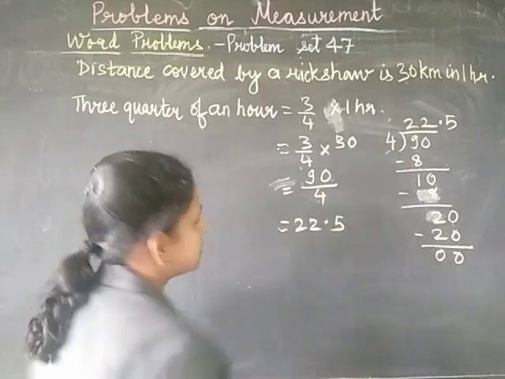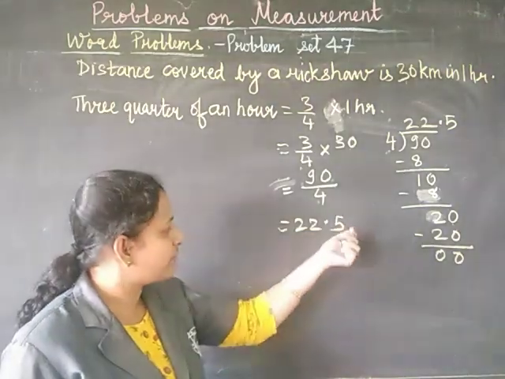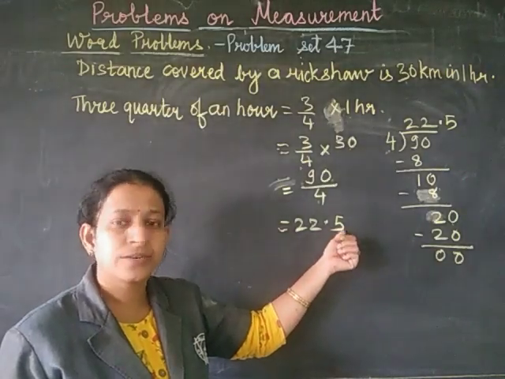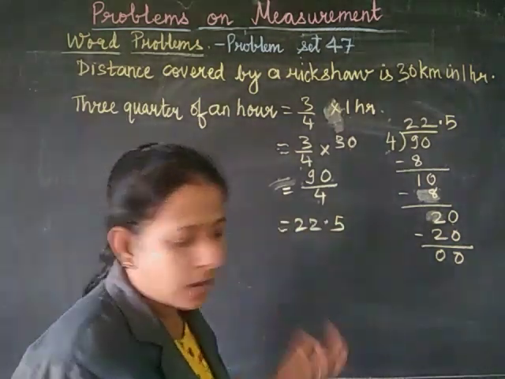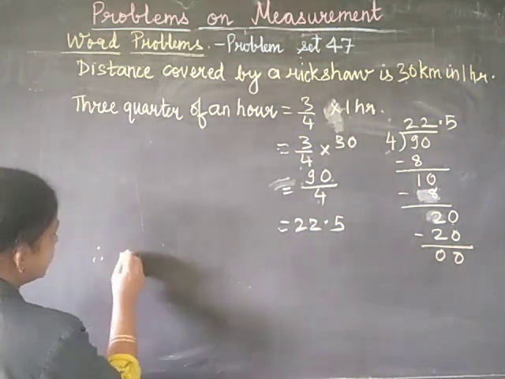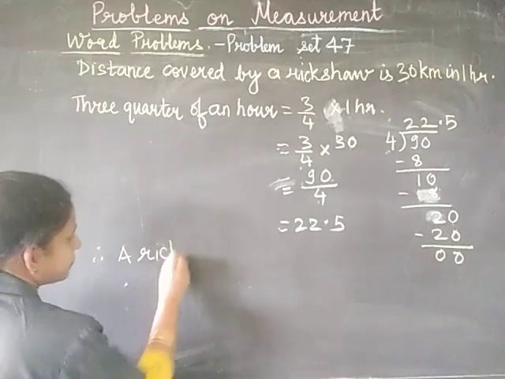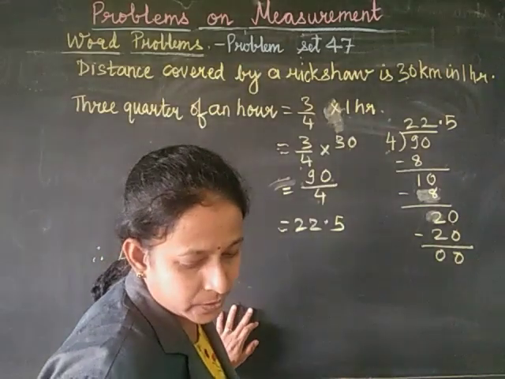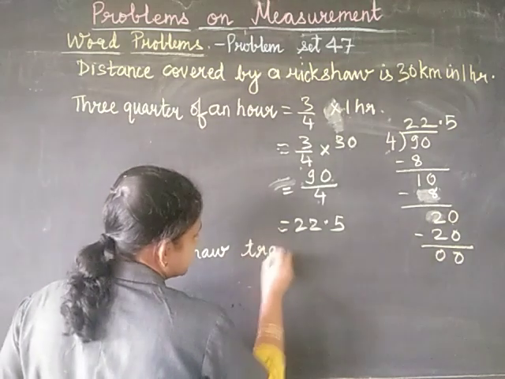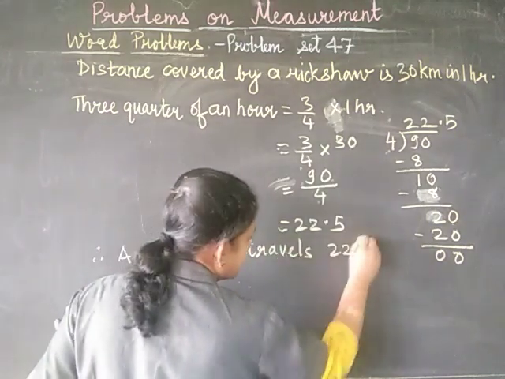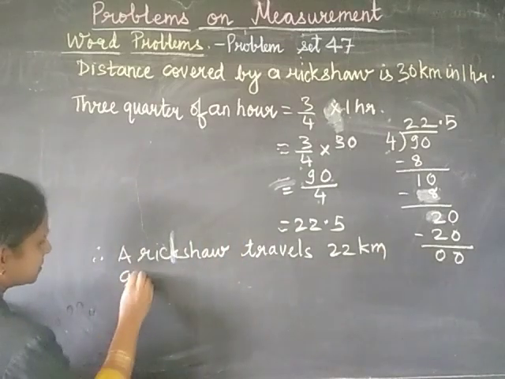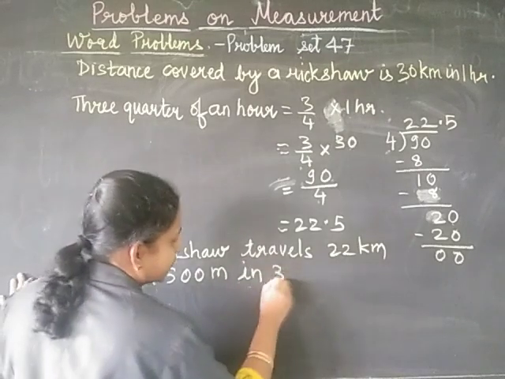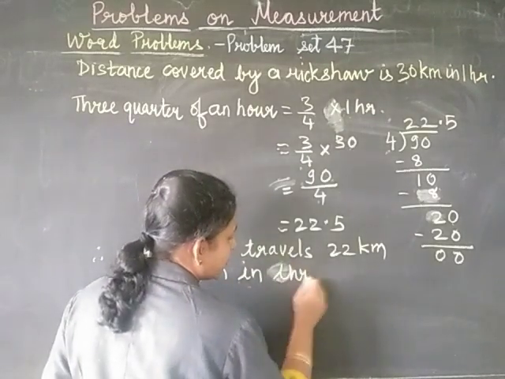The answer is 22.5 kilometers. That means 22.5 means 22 kilometers and 500 meters. Now how will you write this? Therefore, a rickshaw travels 22 kilometers and 500 meters in 3 quarters of an hour.